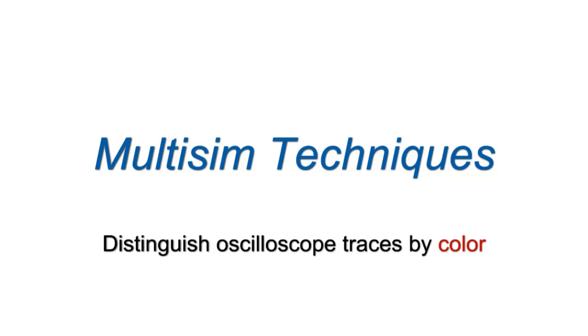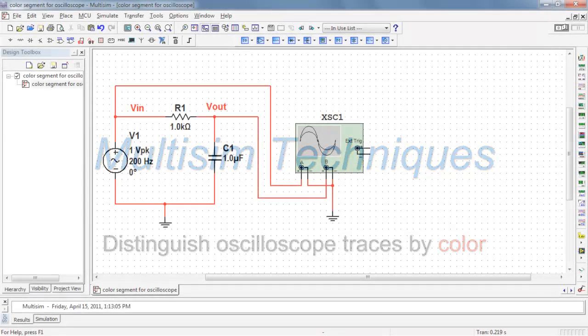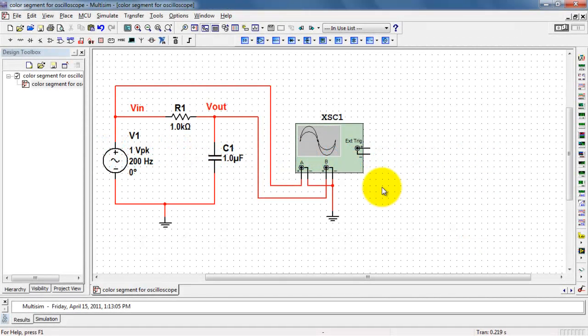You can use color to distinguish oscilloscope traces. This makes it much easier to interpret the display. I have a circuit with a sinusoidal source and an RC circuit connected, and I'm looking at the input and the output.